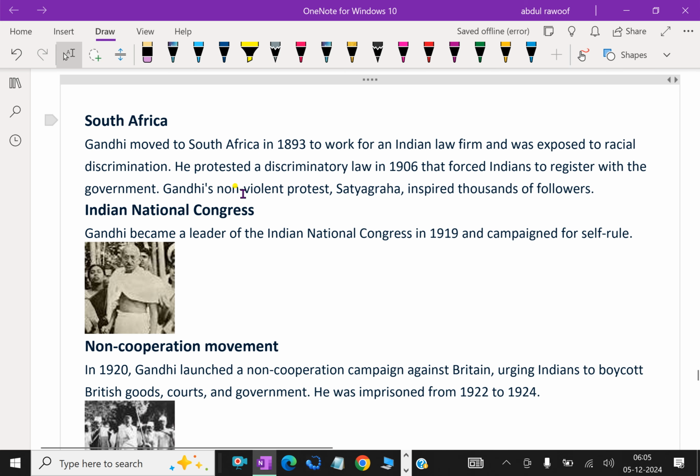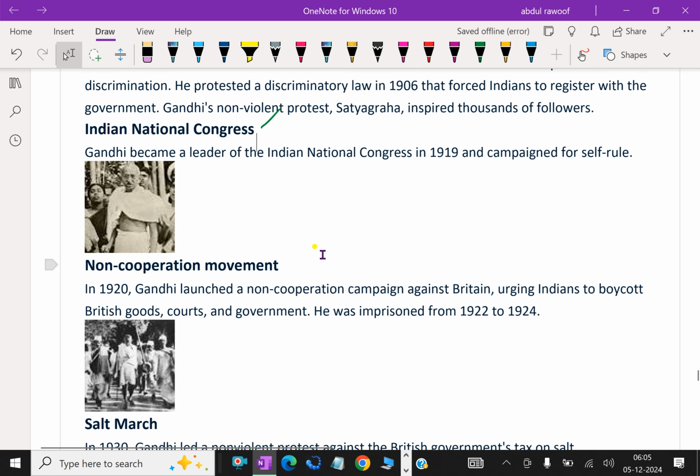Gandhi moved to South Africa in 1893 to work for an Indian law firm and was exposed to racial discrimination. He protested a discriminatory law in 1906 that forced Indians to register with the government. Gandhi's non-violent protest, Satyagraha, inspired thousands of followers.